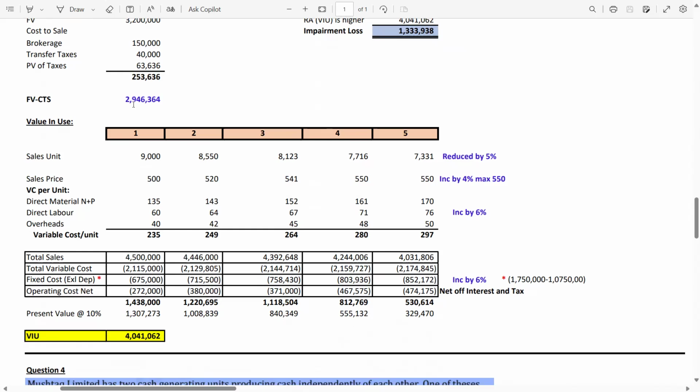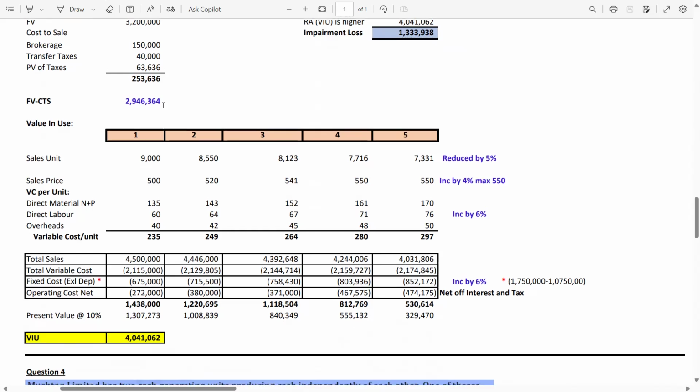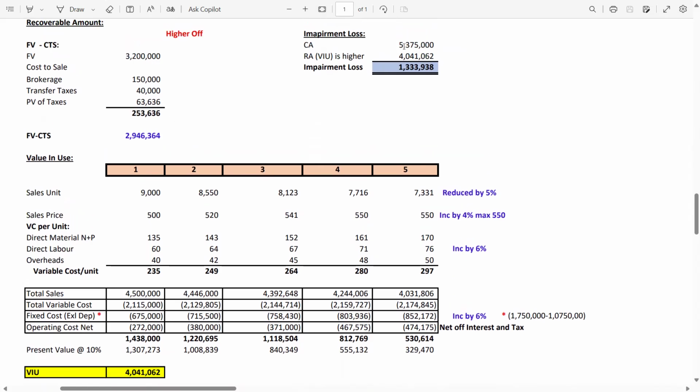Now guys, compare it. Whichever is higher, pick as the recoverable amount. Of course, the higher amount is value in use. So carrying amount 5375 minus recoverable amount, you will get the impairment loss.